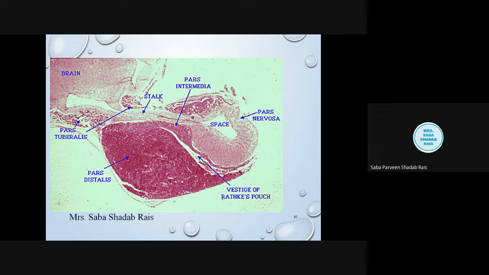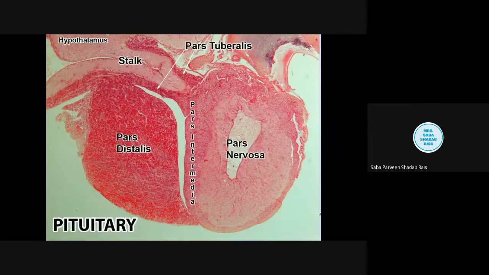Now if you find these polyhedral shaped cells, you will find they have a centrally placed nucleus, and their cytoplasm contains fine granules. For pars tuberalis, as such, any specific hormone has not been considered or not yet studied. So let us revise all the parts.